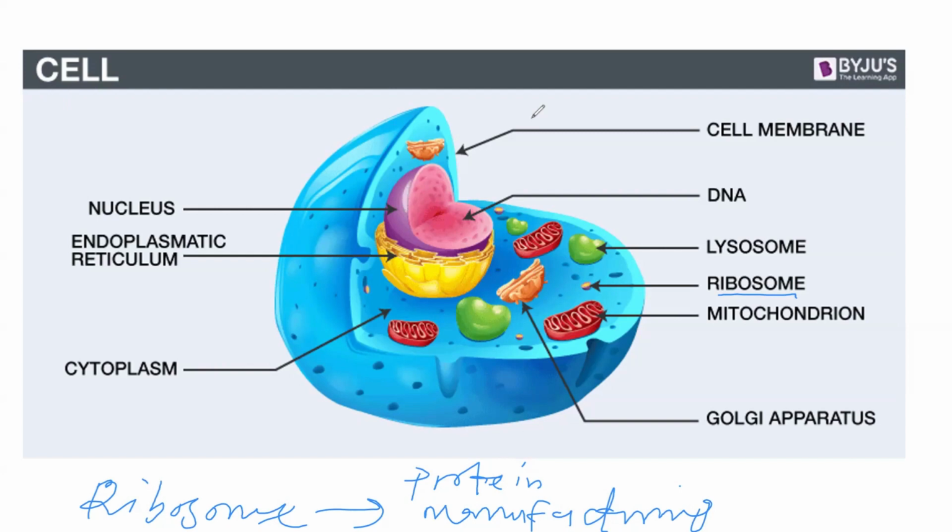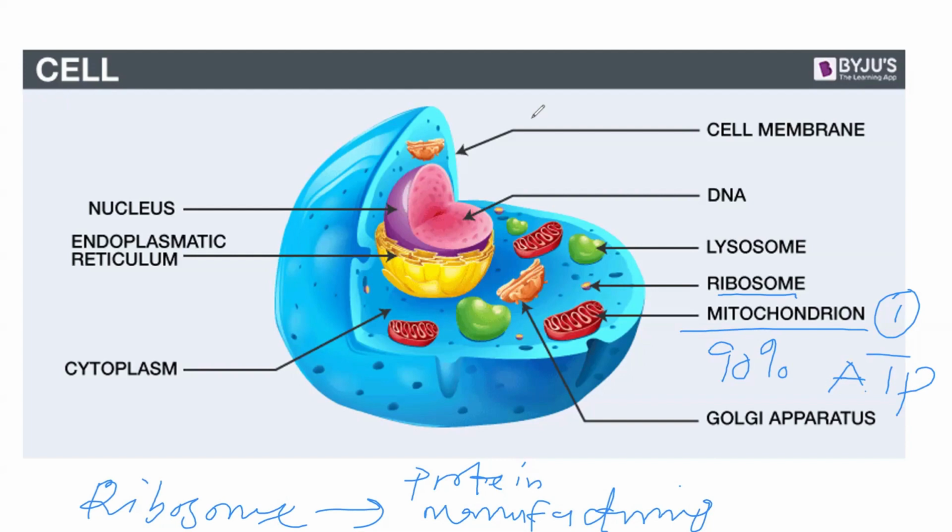Then the next thing is mitochondria. Mitochondria is the energy generating industry. That is the industry where the energy that we utilize, not all, but 90% of the energy that we use, is synthesized. Of course, we have two components of the cell where energy is synthesized. Ladies and gentlemen, the first one is the mitochondria. Mitochondria produce energy, and this energy is in the form of ATP. ATP means adenosine triphosphate.